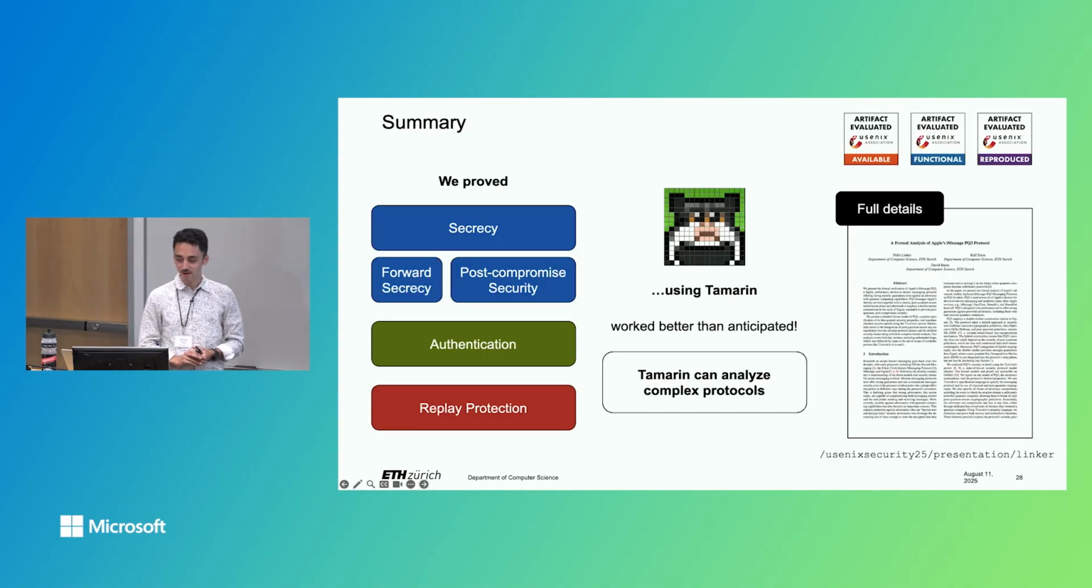So in summary, in our paper, we proved three security guarantees: secrecy, including forward secrecy and post-compromise security, authentication, and replay protection, using Tamarin, which fortunately worked better than anticipated. When we started collaborating with Apple, we told them, we'll do our best. Fortunately, the tool was up to the challenge. So Tamarin can analyze protocols as complex as iMessage.